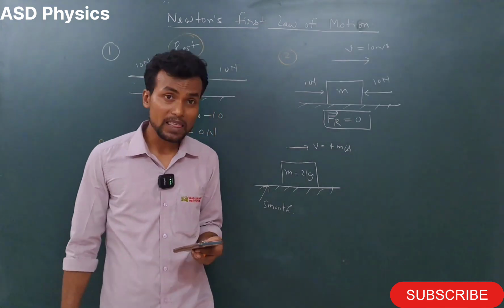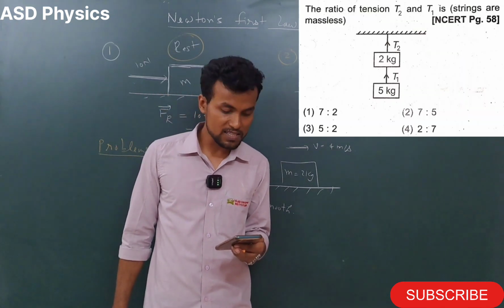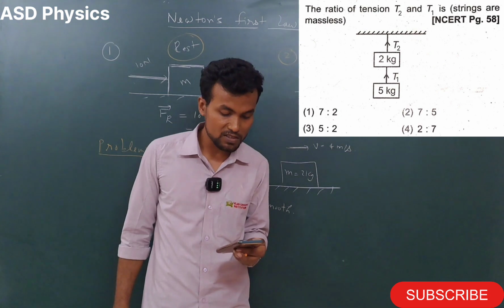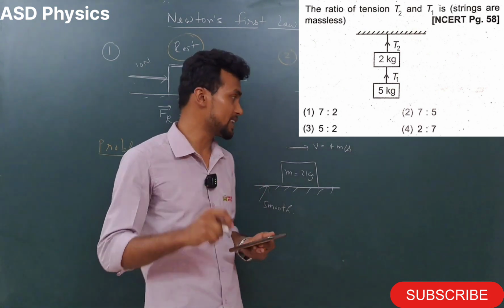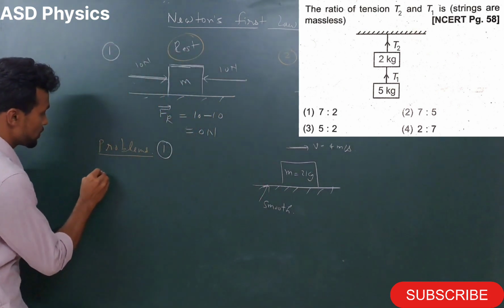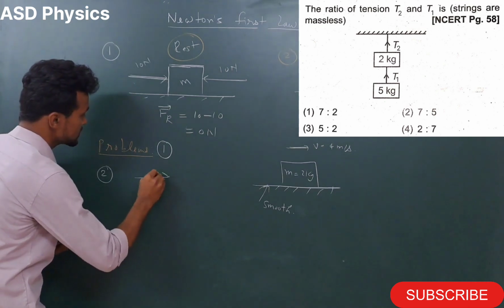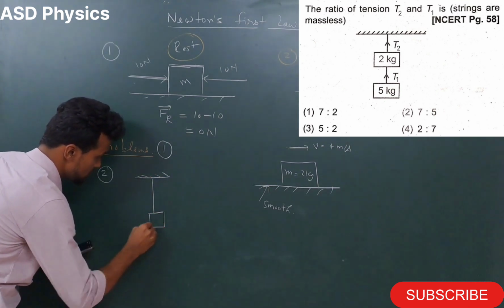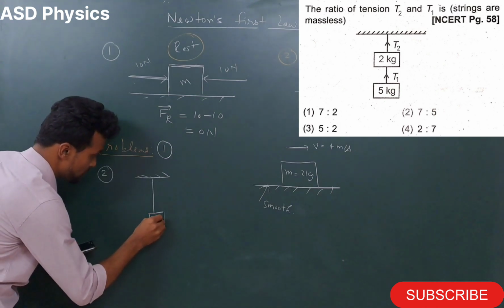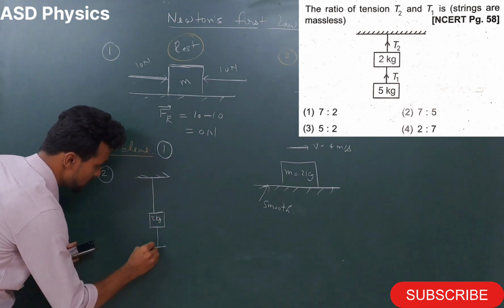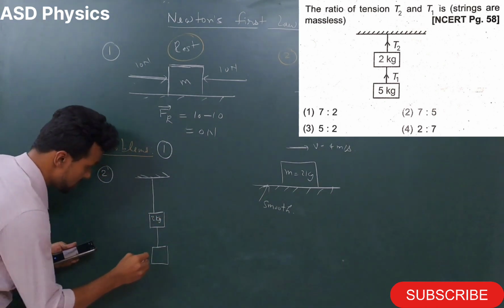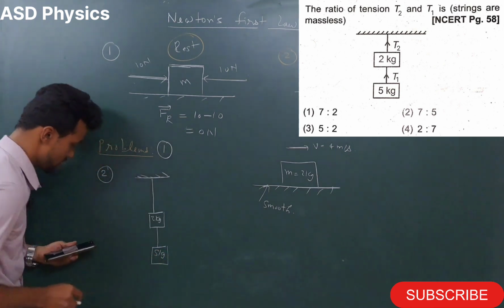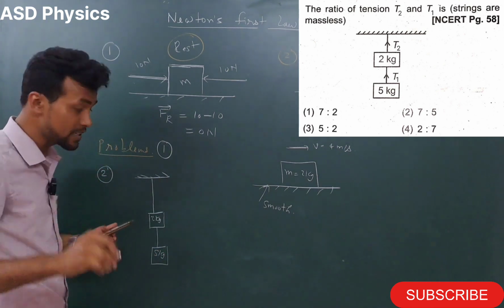So my dear students, the second question is the ratio of tension T1 and T2 in the given diagram. Let's take problem 2. Here this string is there, and this block is 2 kg, and again one more string is there, and this block is 5 kg. So they are asking the ratio of T1 and T2.